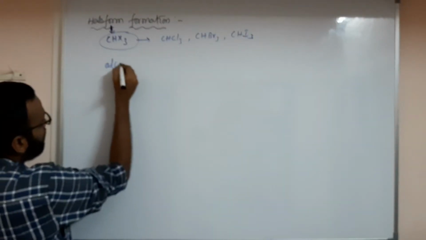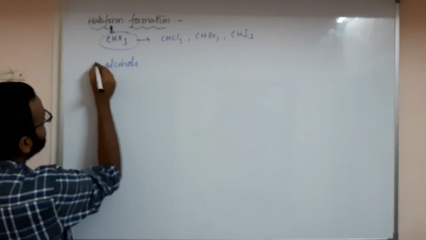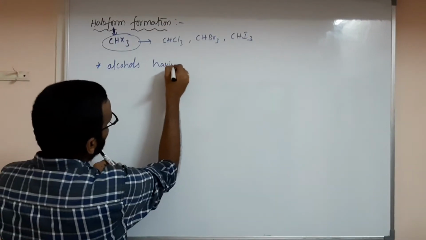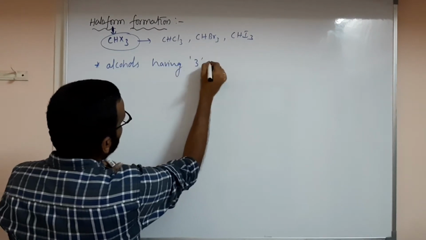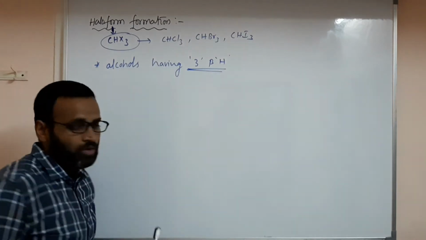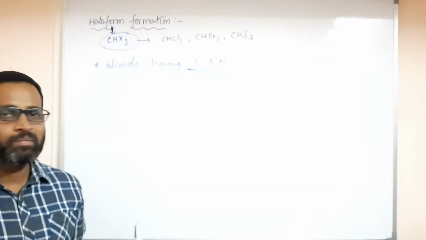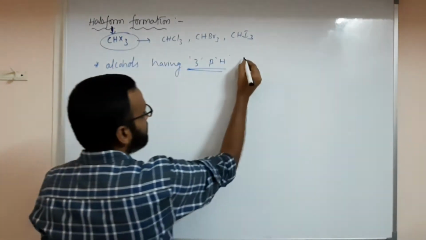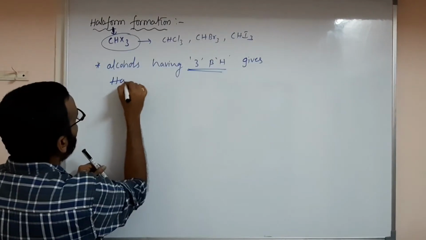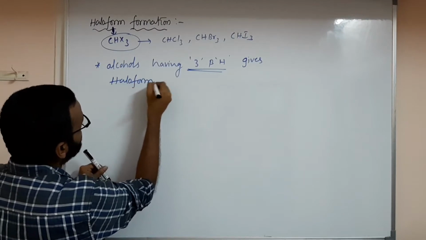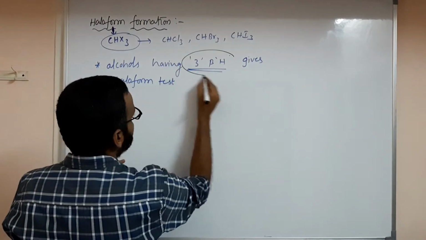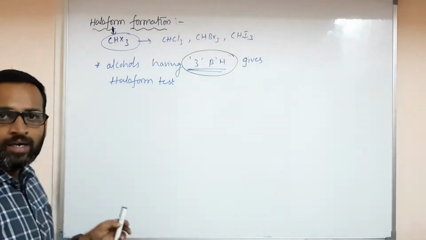See, alcohols having 3 beta hydrogens give the haloform test. This is the most important thing. 3 beta hydrogens.